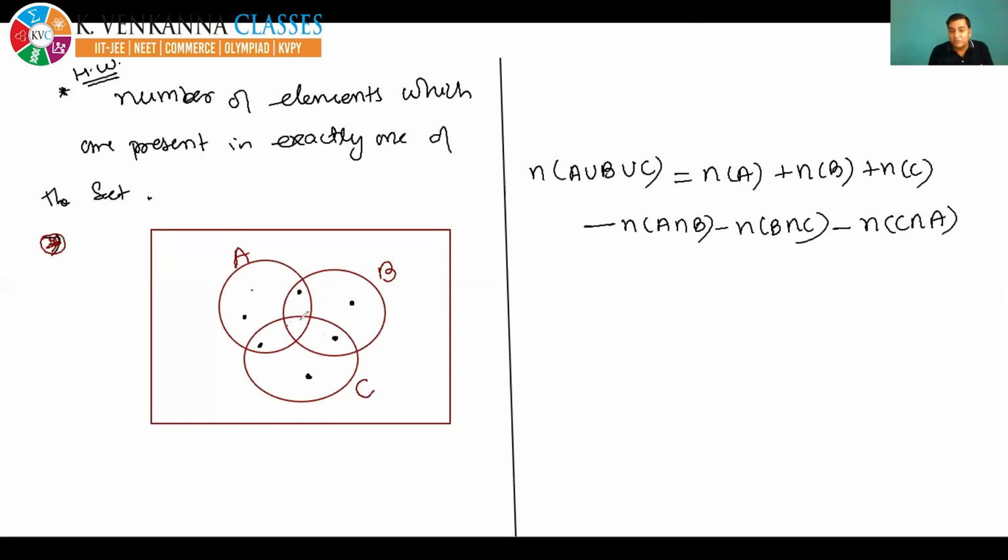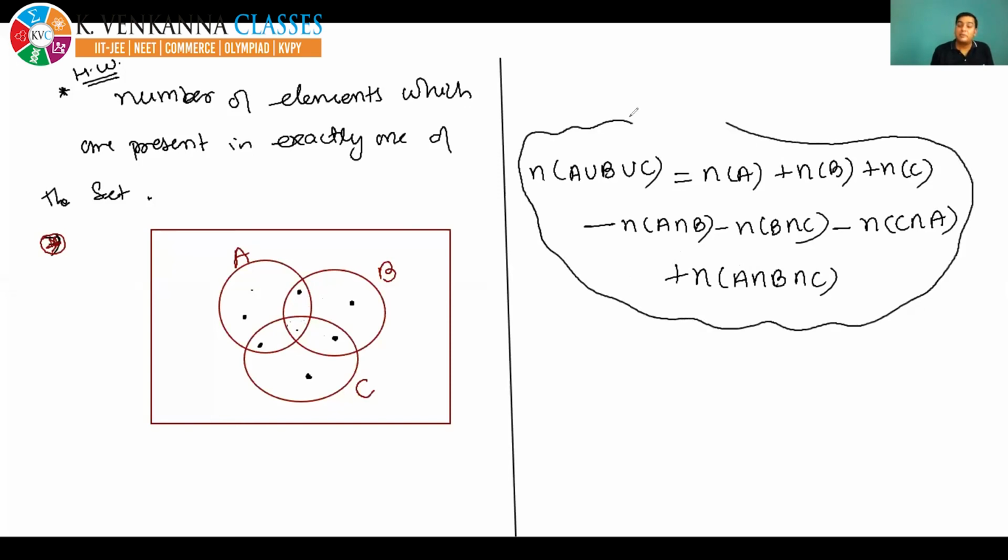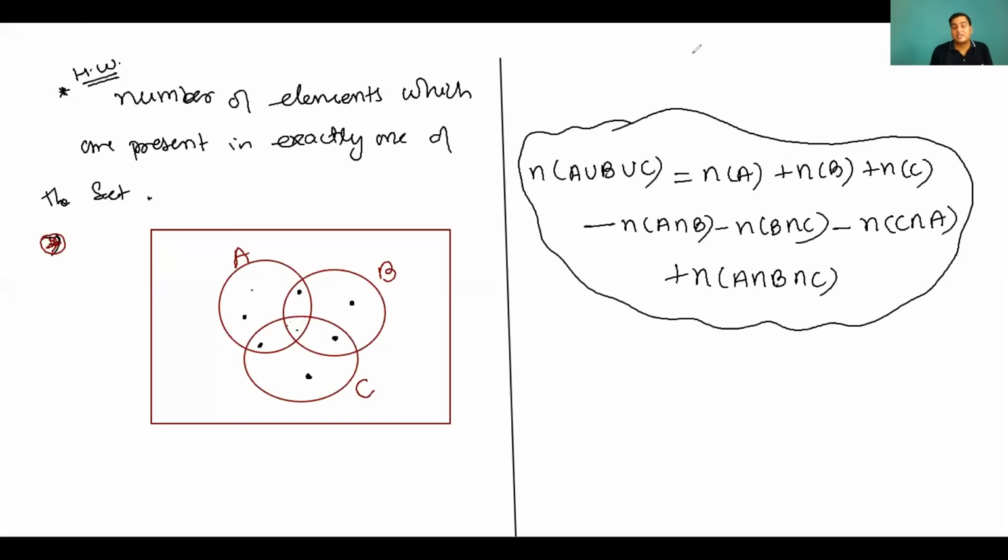But we have to take it once now. That's why finally I am going to add n(A intersection B intersection C). And this is the formula. And you have to remember this formula also. Okay, so please remember this formula. Please learn this formula. In the next class I will ask the formula from you people.